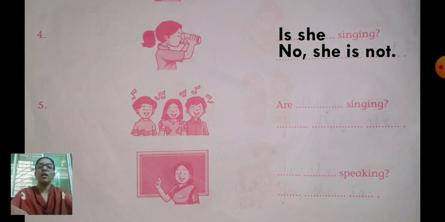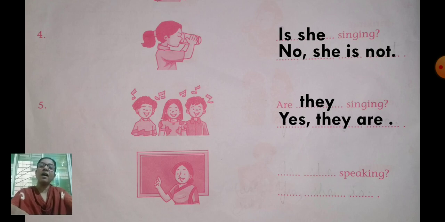Okay? Go to the next one, number 5. Here are many children. So, are. Complete the question first. Are dash singing. So what will you use? There is one girl and 2 boys. Yes, we'll use they. Are they singing? Do you agree with that? Yes. How will you answer? Yes, they are.